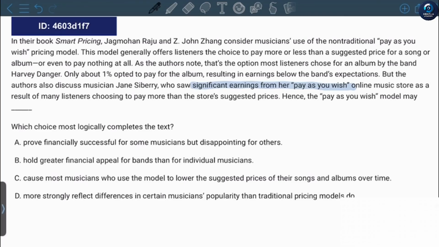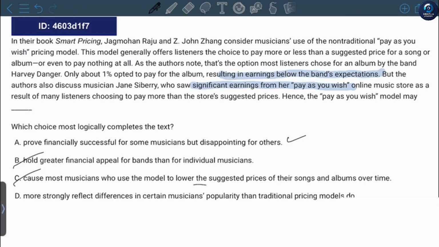The answer is probably A. Hold greater financial appeal for bands than for individual musicians. Not really. Here we see that the band didn't earn enough money. It was way below their expectations, but for Jane Seabury, it was way above her expectations. So answer B is wrong. Most musicians who use the model lower the suggested prices of their songs and albums over time. Not really. It doesn't say that it caused them to lower the prices. It just told us the results of pay-as-you-wish for two people, one band and one musician.